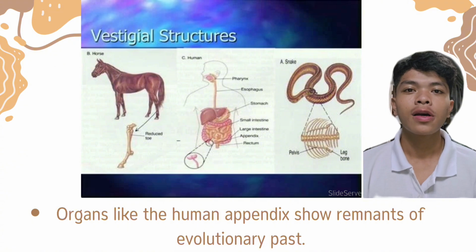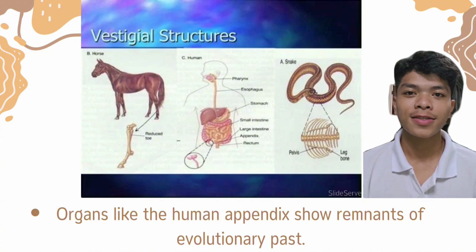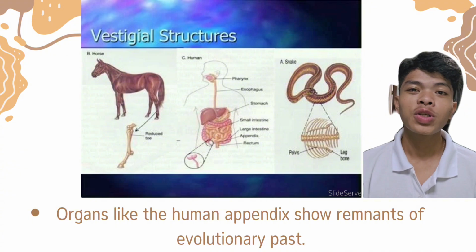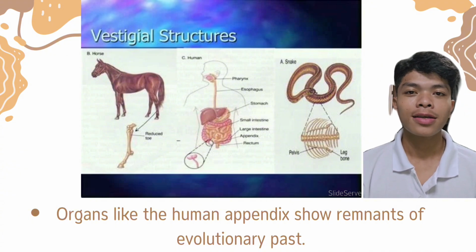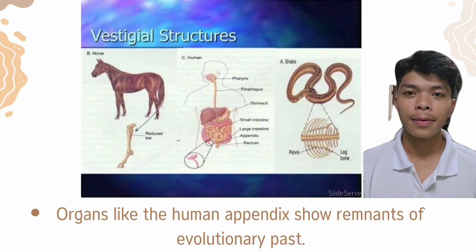Vestigial structures are body parts that no longer serve a purpose but were useful to ancestors. Examples include the human appendix and the whale pelvis bones. These structures show how species have changed over time.